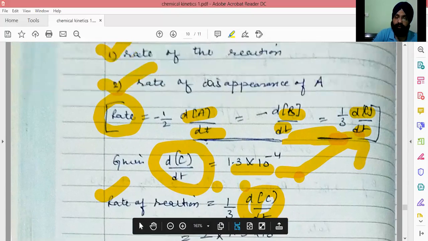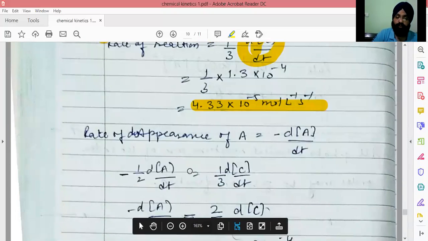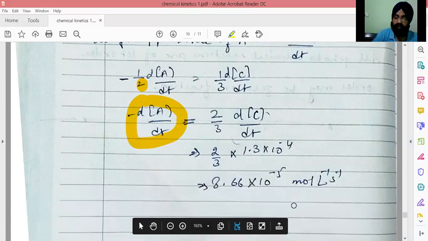Now how we can obtain the value of disappearance of A? Now we can equate this with this last. So we equate the two, and by taking this to the other side, we'll get the value of disappearance of A at time t, which is equal to 2 by 3 of this.